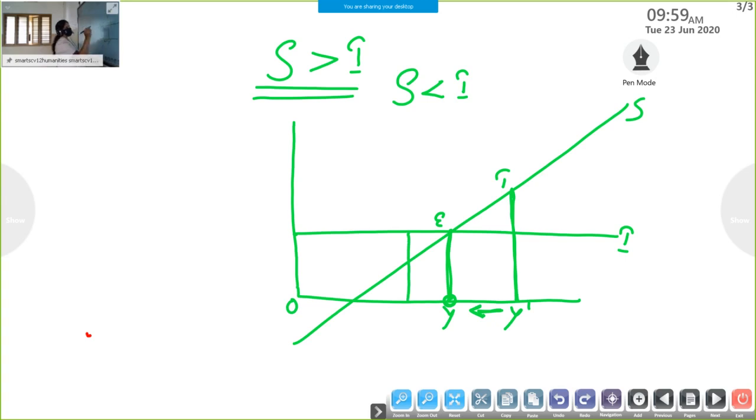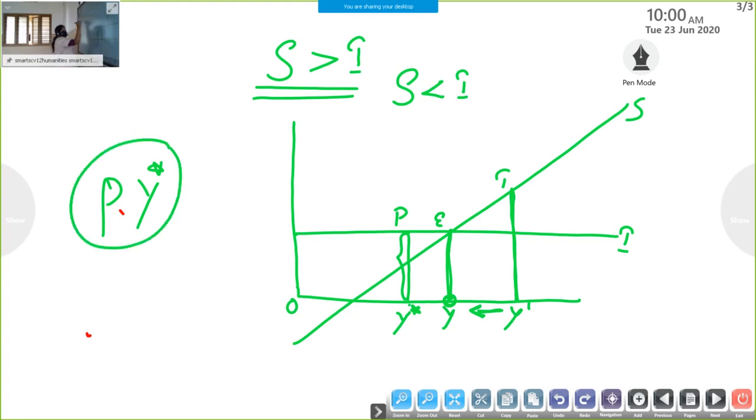Suppose if we consider the line, I am taking here P Y star. Okay. If we consider the line P Y star, that shows this much is investment. Producers' investment expenditure is P Y star. What about households' expenditure or saving? That is P dash only this much.